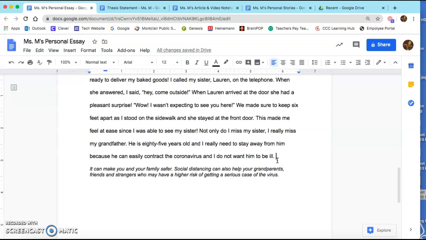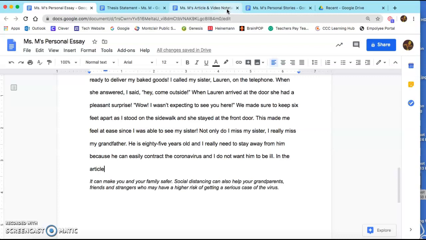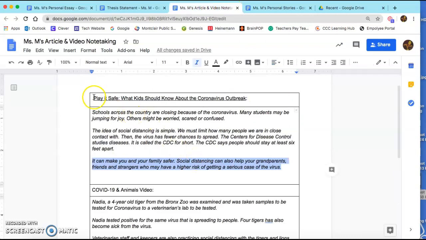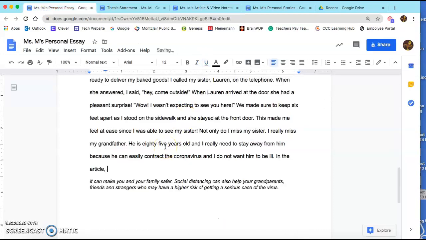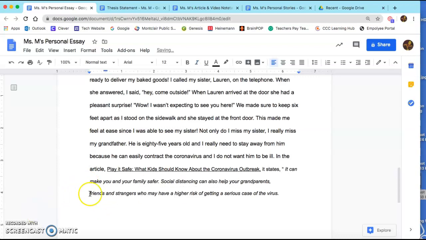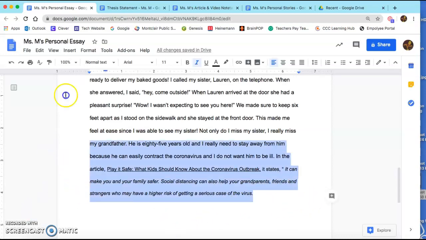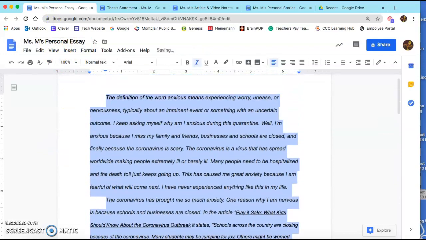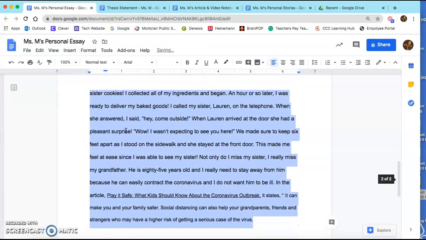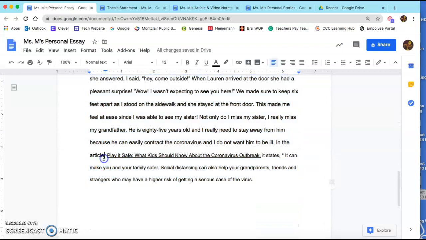And before I do that, I want to introduce it, right? So I might say in the article, and I'm going to go back and I can copy the article as well. And I'm going to say it says, or it states, comma, start quotations. Then you can paste it in there. Make sure everything is not italicized, but you should keep the article's name underlined.